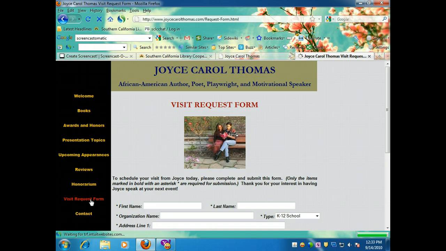So hopefully these 4 sites, America Writes for Kids, Author and Illustrator Source, Children's Literature, Independent Information and Reviews, and the Children's Literature Network will help you find authors for your library programs. There are a few other ways to get authors to come to you, but let's leave that for another time.